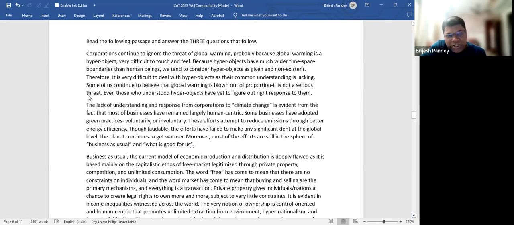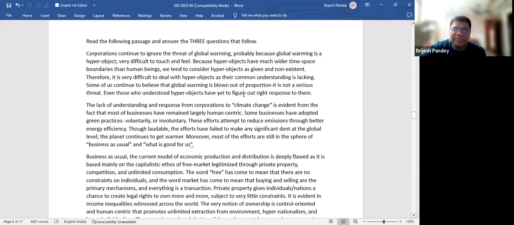Corporations continue to ignore the threat of global warming. Probably because global warming is a hyperobject, very difficult to touch and feel. So what is a hyperobject? Something that is difficult to touch and feel, right? Because hyperobjects have much wider time. So what is a hyperobject? They have much wider time space. We tend to consider hyperobjects as given or non-existent. So hyperobjects have a long time space boundary.